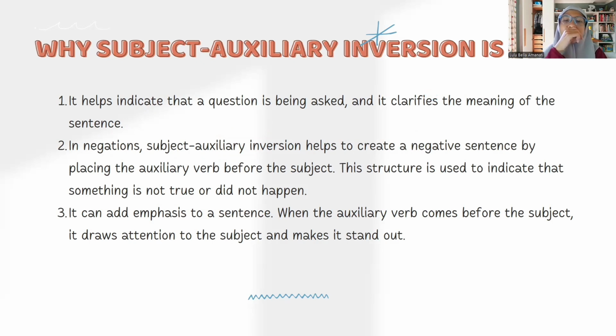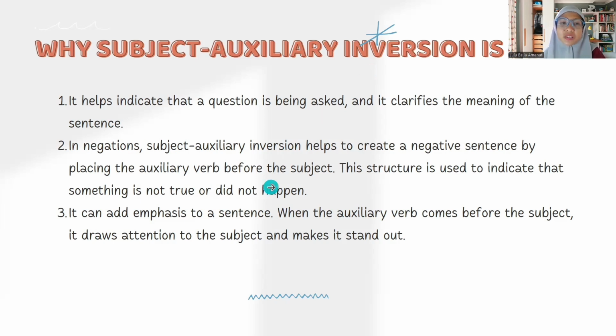We can make an interrogative question clear like, are you coming? Second, in negation, subject auxiliary inversion helps to create a negative sentence by placing the auxiliary verb before the subject. This structure is used to indicate that something is not true or did not happen.